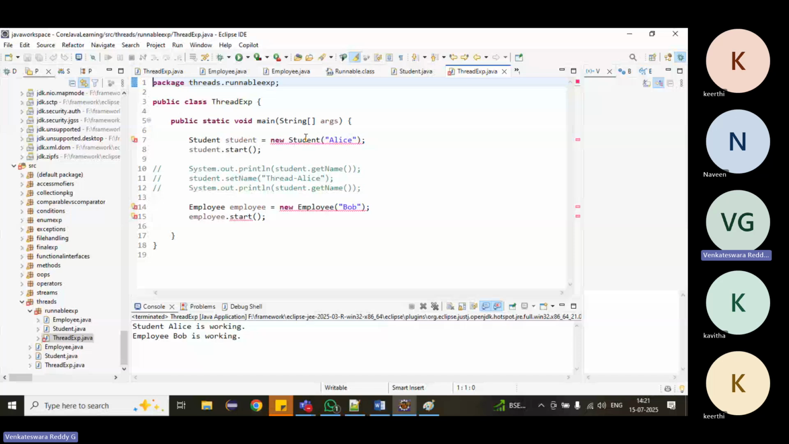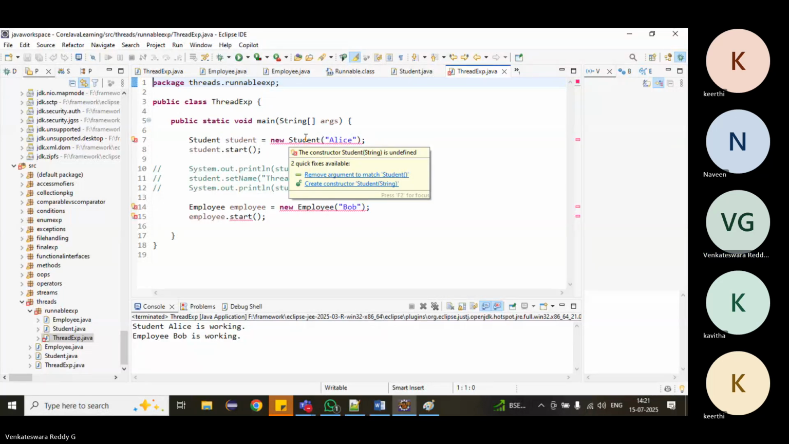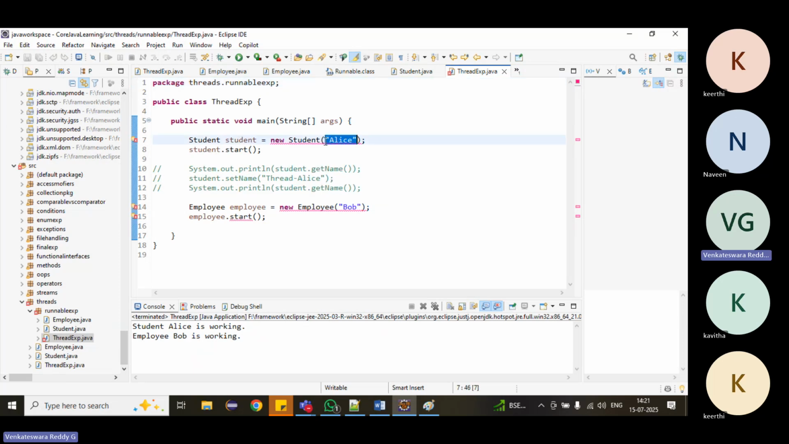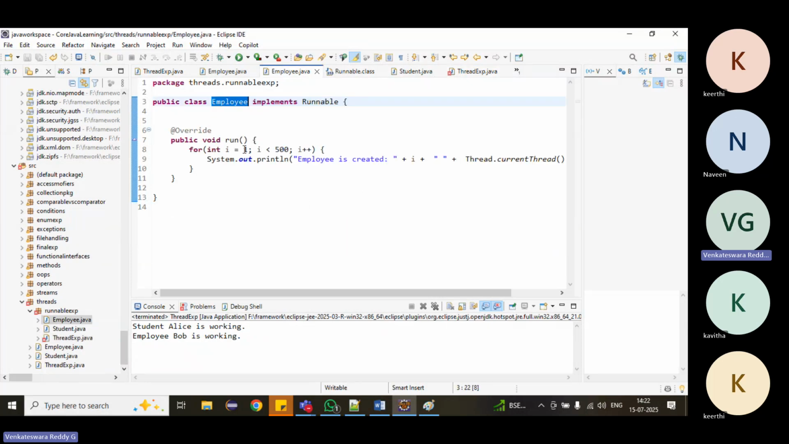Now come to the actual thread. You see, it is not allowing us to create the object like this because there is no constructor, so we have to remove it. Student and then employee, what is the run method? Runnable interface.